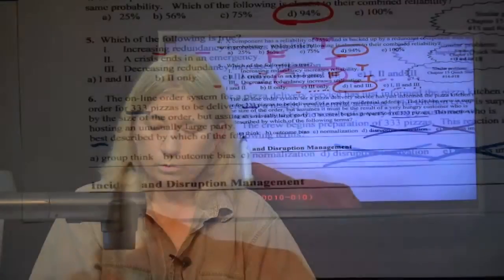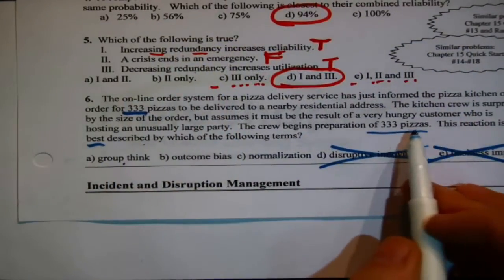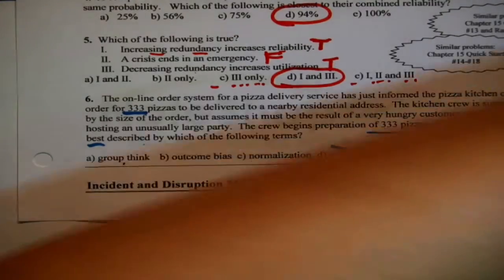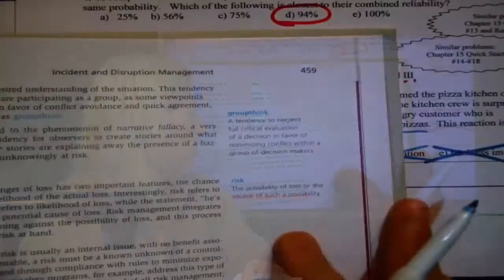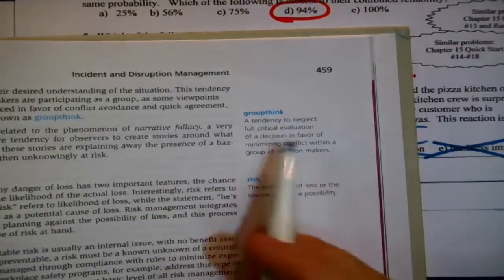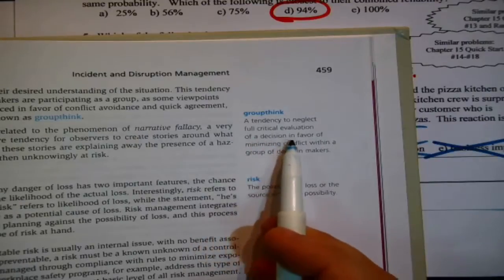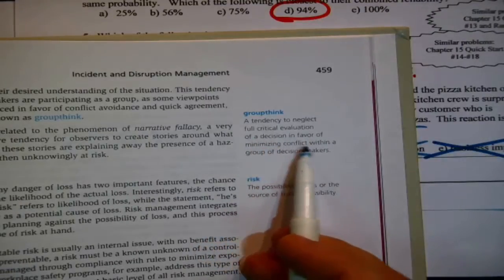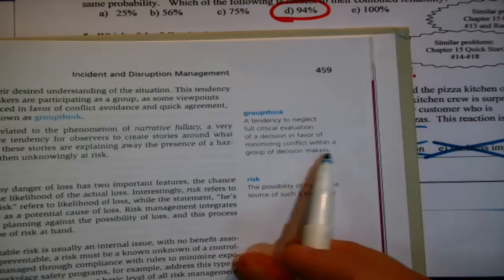First one, groupthink. Well, this is a group, and they did make a decision, so I don't know. But what actually is groupthink? Let's see if I can drag that on here without too much glare. Groupthink, a tendency to neglect full critical evaluation of a decision in favor of minimizing conflict within the group of decision makers.